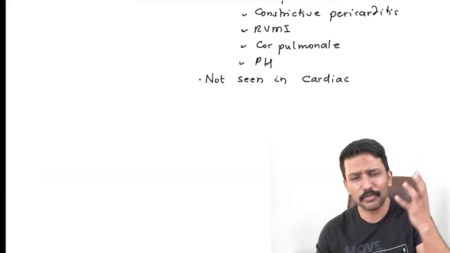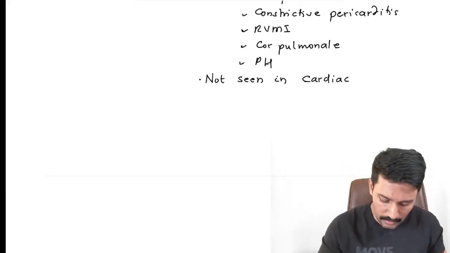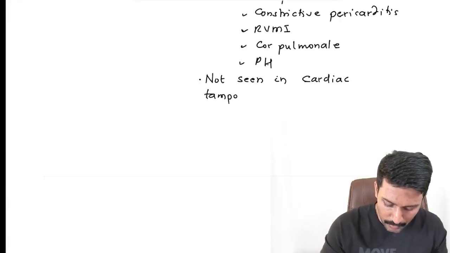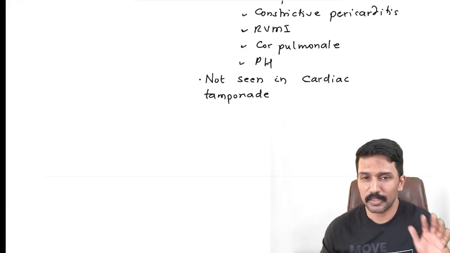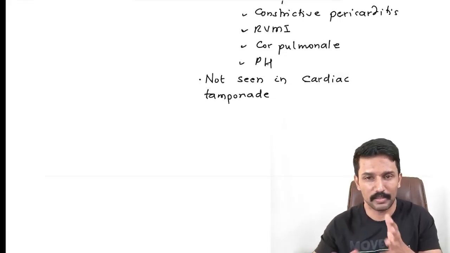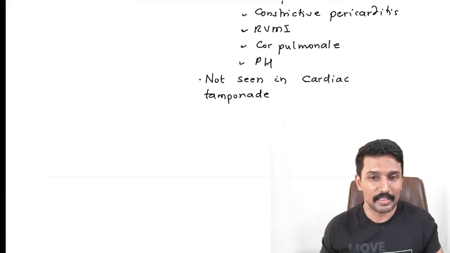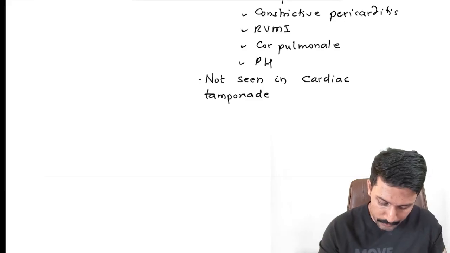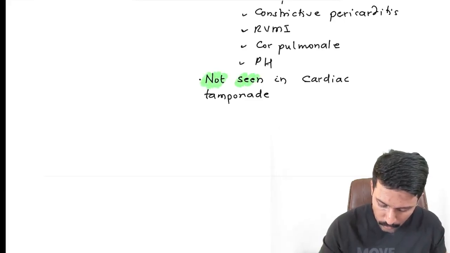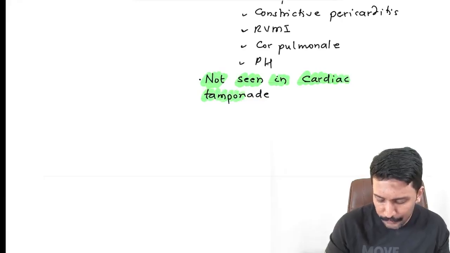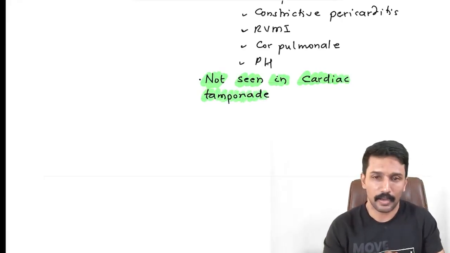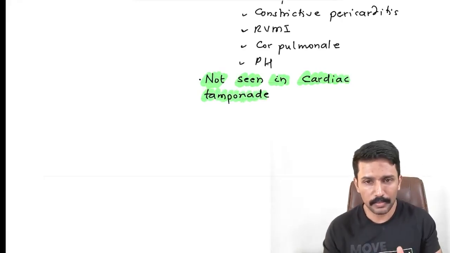So again, an important MCQ point, that Kussmaul sign is seen in any condition where there is right atrial pressure very high, but for some reason it is not seen in cardiac tamponade. In cardiac tamponade also, because the ventricle is not able to receive the blood, right atrial pressure will be high, but still you don't get to see Kussmaul sign. The JVP does decrease during inspiration in cardiac tamponade. So this is a very, very important MCQ point. So if examiners choose to divert from the Y descent, I feel this is a point that they're going to latch on to. Clear? Okay.